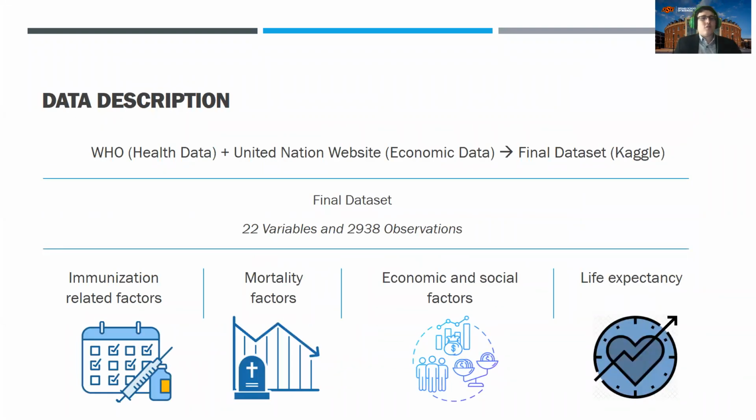So let's start with our data description. We started with World Health Organization data, which was then combined with United Nations website economic data to have a final Kaggle data set from which we drew. This data set had 22 variables, 2,938 observations, which had factors such as immunization-related factors, mortality factors, economic and social factors, which all contributed to the prediction of life expectancy.